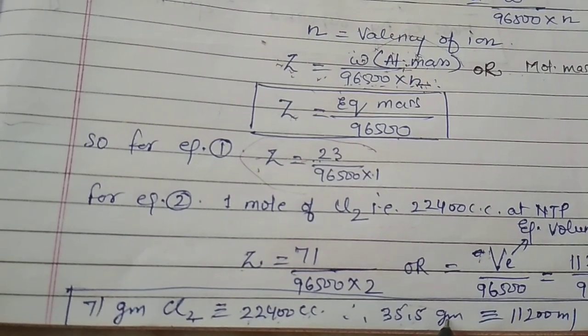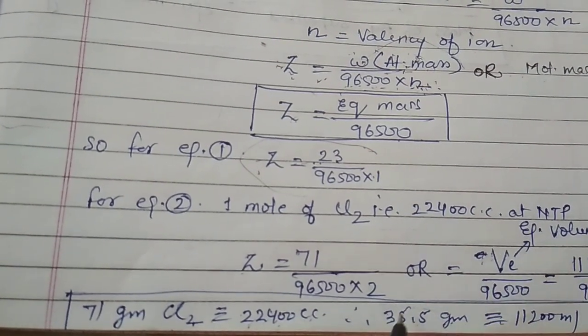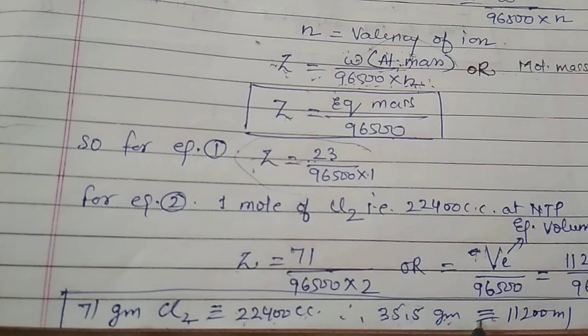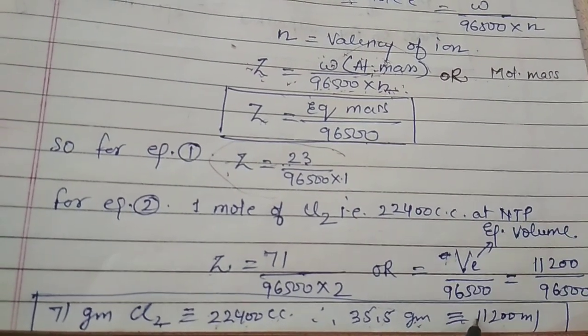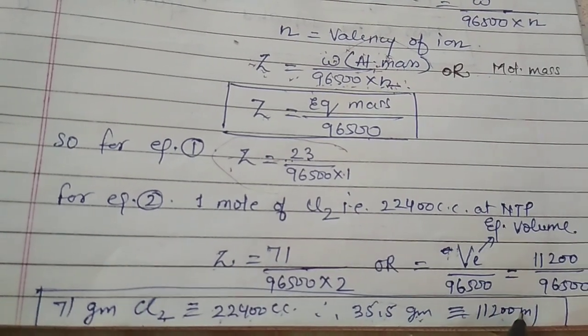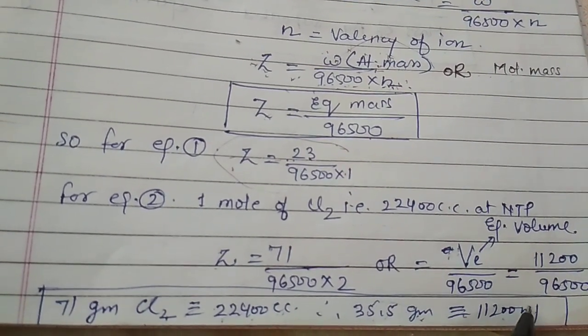So 35.5 gram would be liberated at 11.2 liter or 11,200 centimeter cube at NTP.